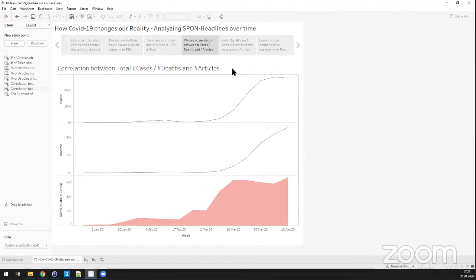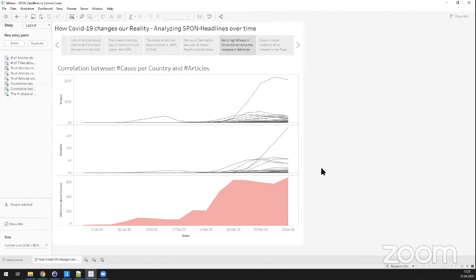It's not concerning me, right? So I wanted to look at whether the number of cases in Germany, or in nearer locations, were driving interest more than the number of cases that were farther away.